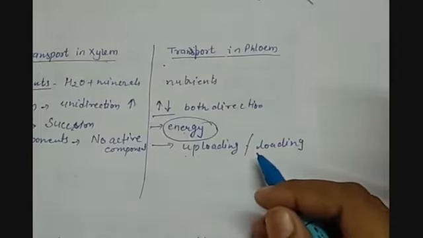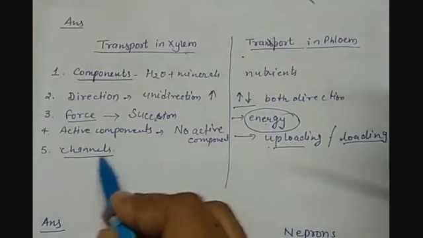So the food is taken up here as an active component. It is being transported and it is kept on some other place. So here we have the active component, and what is that? That is the nutrients.